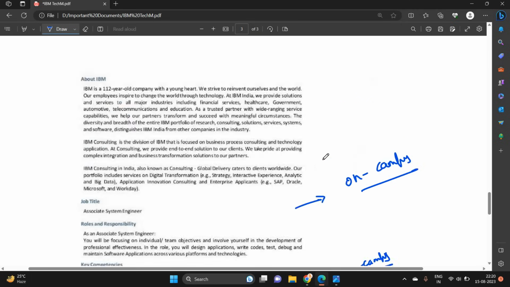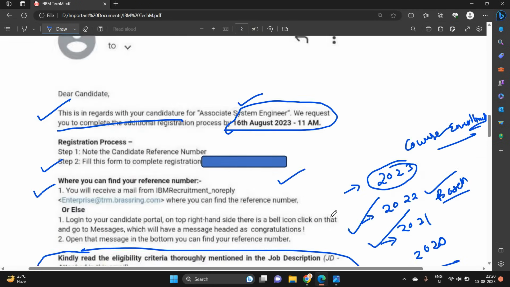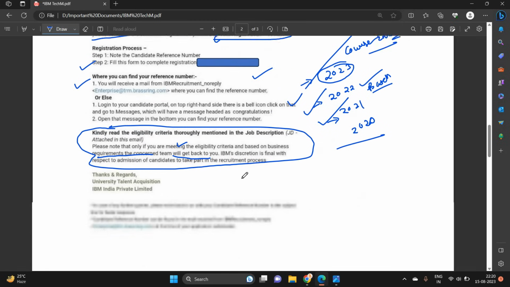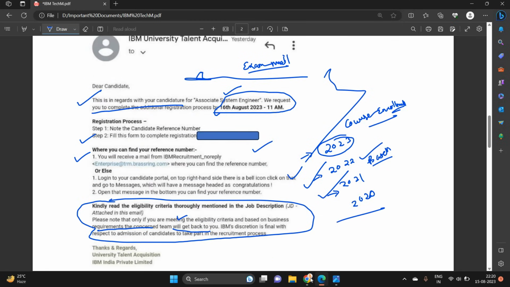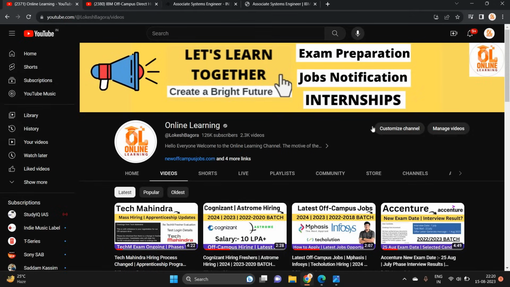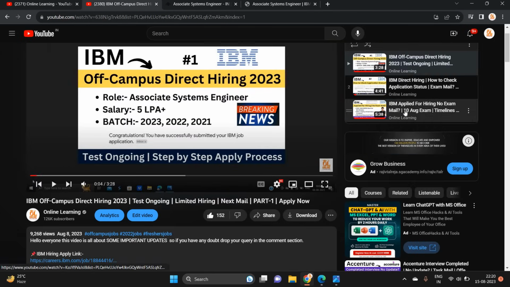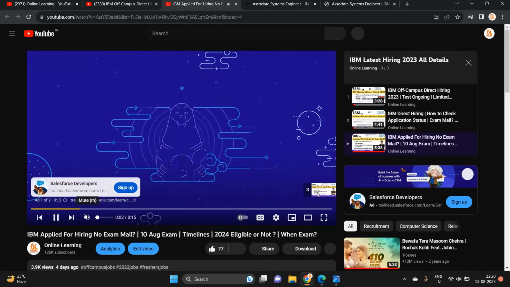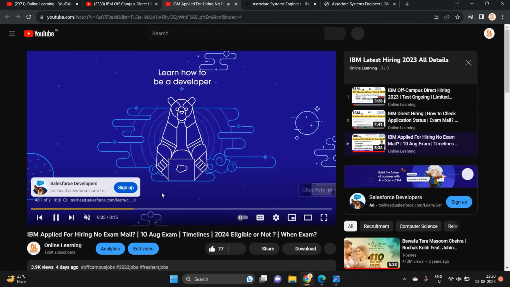So I suggest all of you, if you receive this type of form, fill that form. We have to wait for the exam mail. If your profile is shortlisted, definitely you will receive the exam mail from the IBM team. This is related to the important updates about IBM. I hope this video is useful for everyone. We have only received two types of mail: the first is the congratulation mail, and the second is the additional information mail. So we just have to wait for the particular